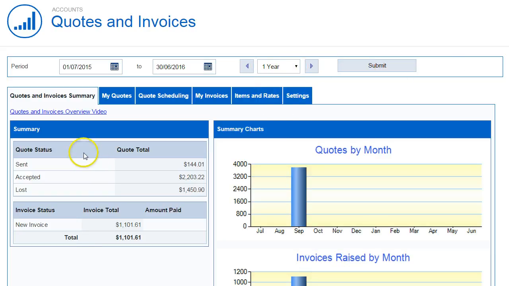The quote summary information is broken down by the status of that quote, and is also a summary of the total value of those quotes. There's also some charting, and the charts here relate to the quotes value by month.